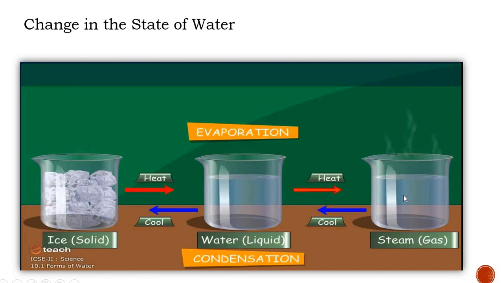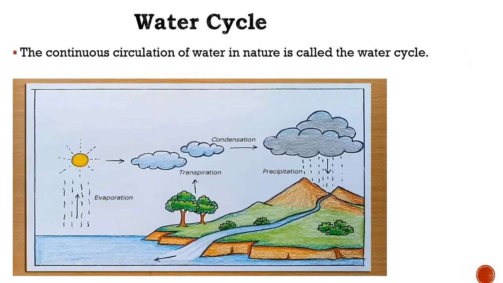At 100 degrees Celsius, this water changes into the vapor state, that is a water vapor state. So from there we can say that this change is a reversible or interchangeable change from one form to another form.